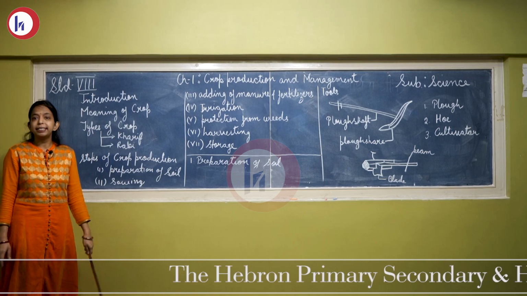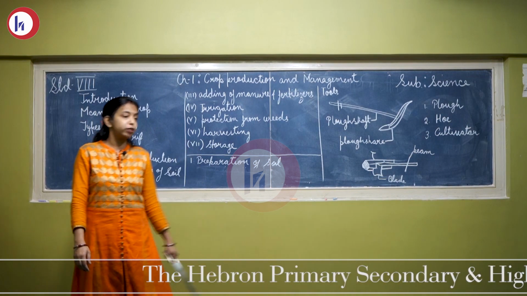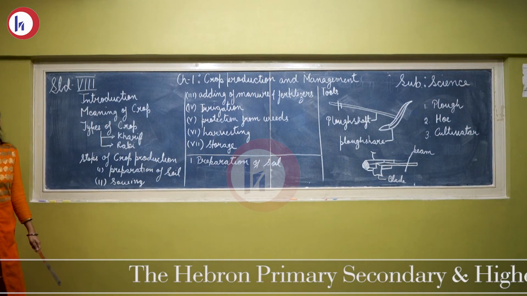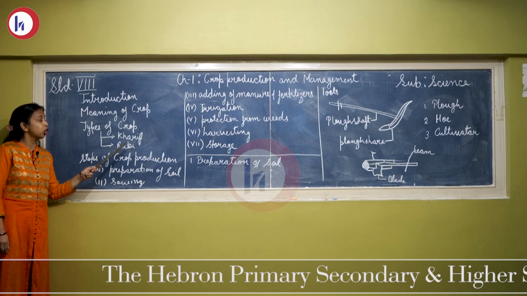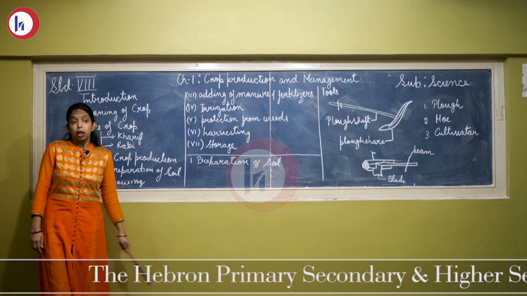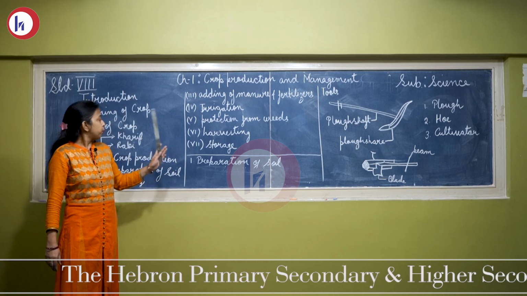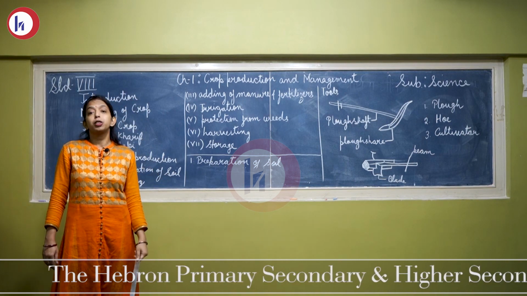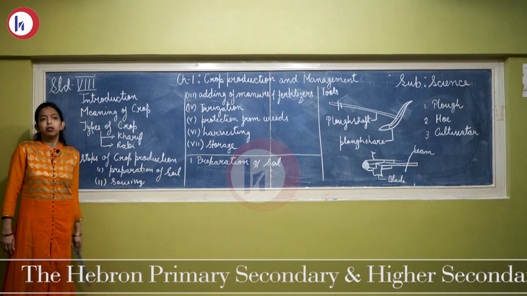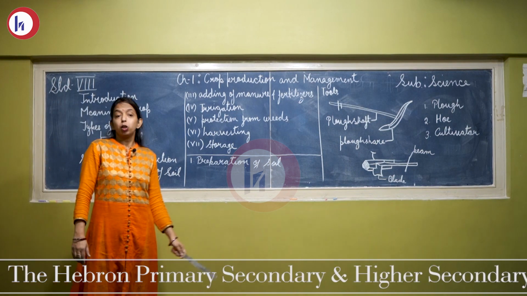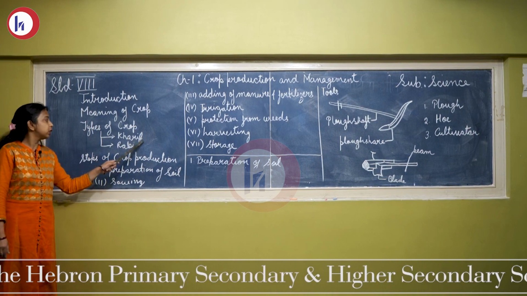In India there are different climatic conditions and different types of weather. Depending on the different climatic conditions and seasons, crops are of two types, Kharif crop and Rabi crop. First we will talk about the Kharif. Crops that are sown in the rainy season are known as Kharif crops. For example, rice, paddy, maize, and soybean are Kharif crops.